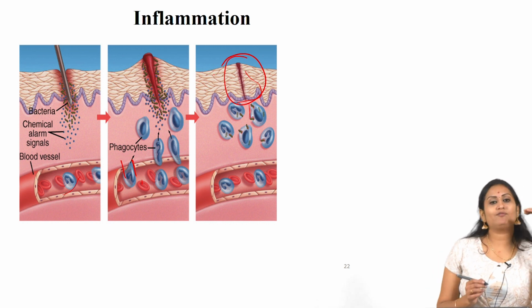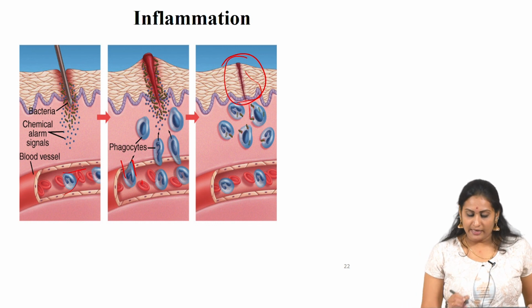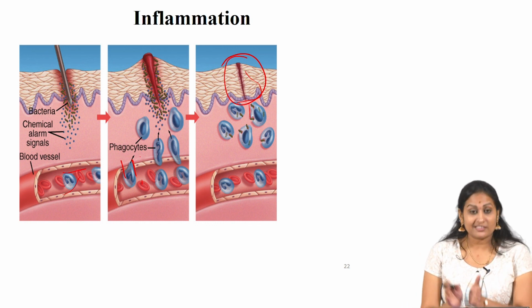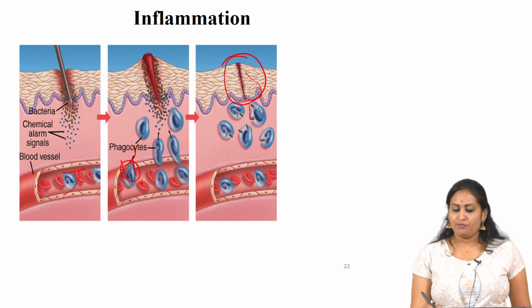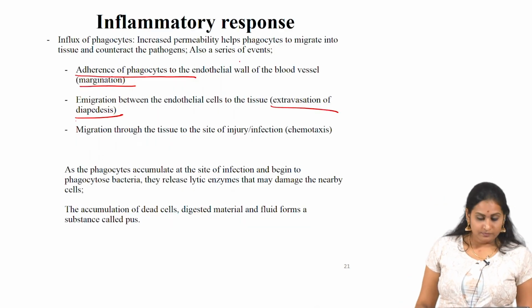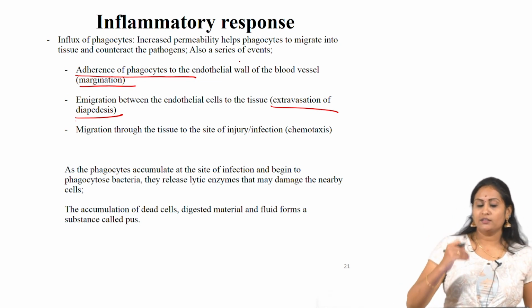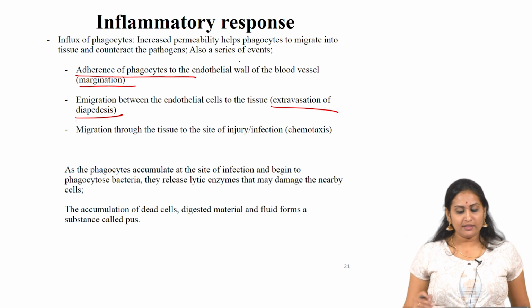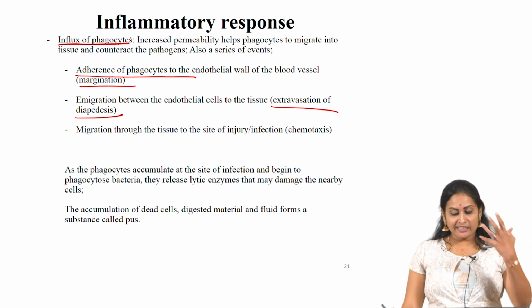So, first the phagocytes attach to the endothelial cell wall, next extravasation occurs, going between the endothelial cells, and finally they reach the site. These are the three series of events happening at the influx of phagocytes.